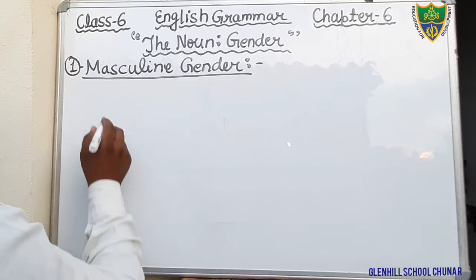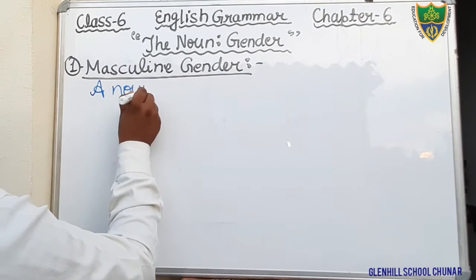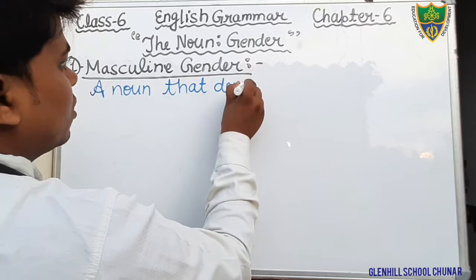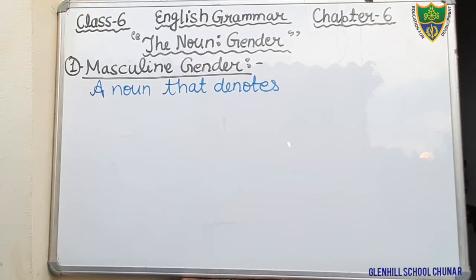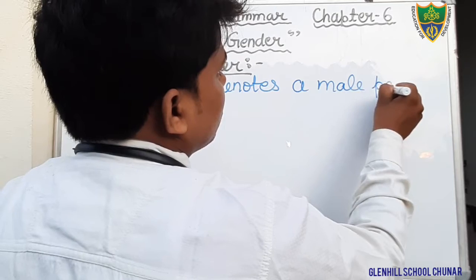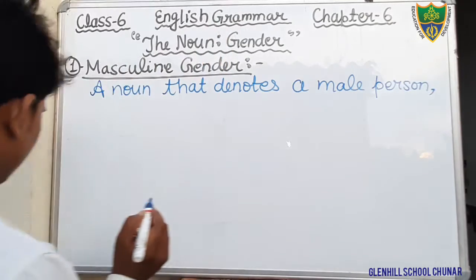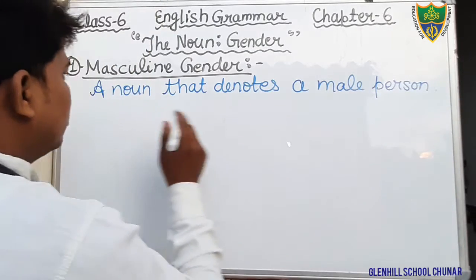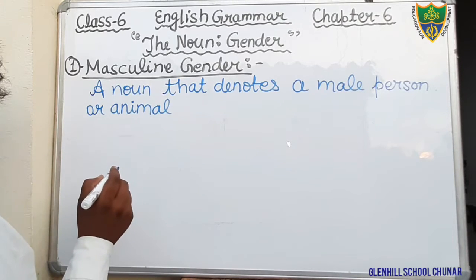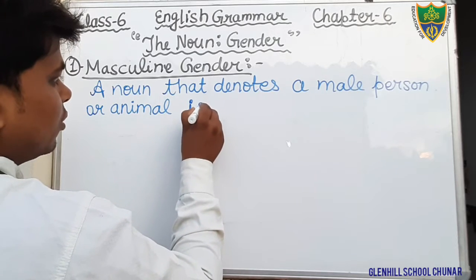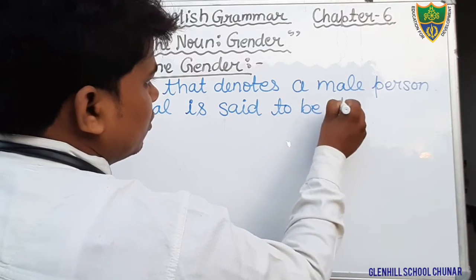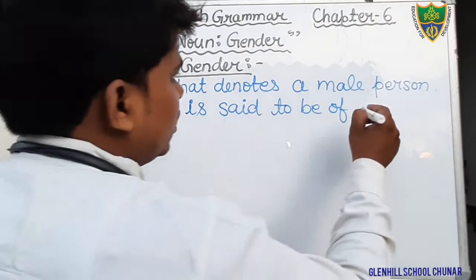Just write down: a noun that denotes a male person or animal is said to be of the masculine gender.